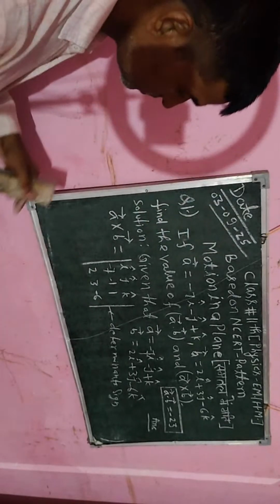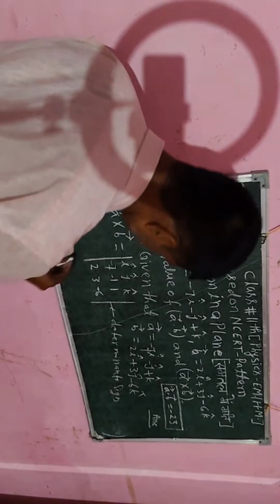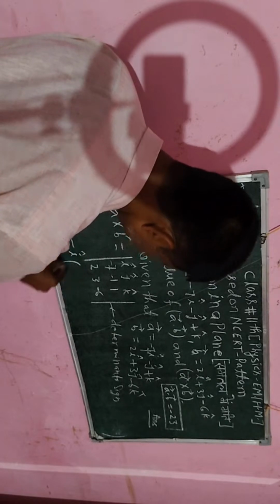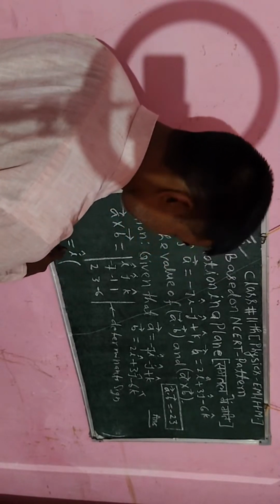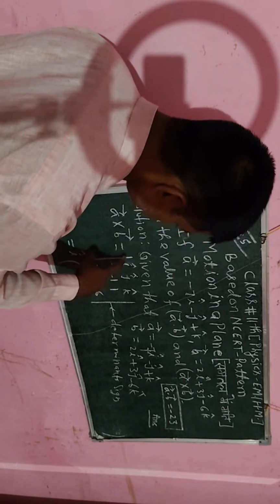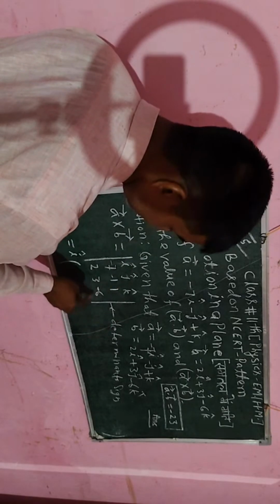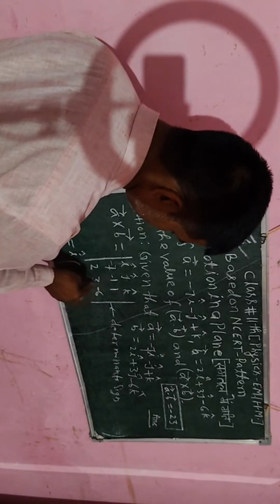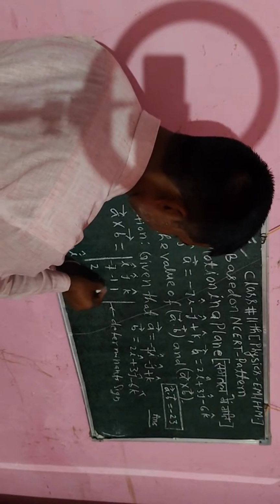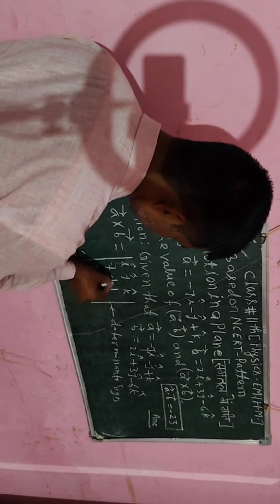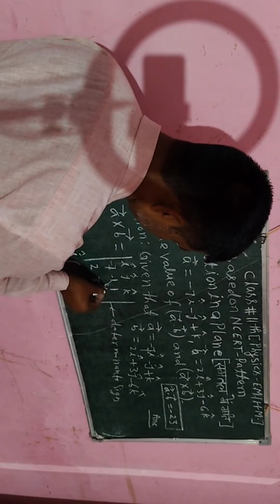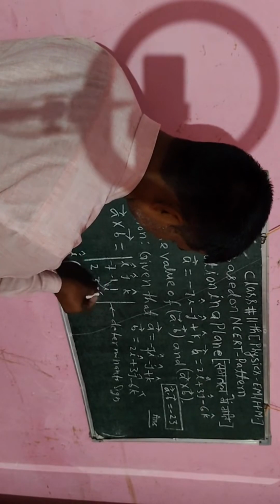Okay, so you concentrate here. I am going to expand here. Now here I will write vector i cap. For vector i cap I have taken its sign constant. So this column I will eliminate first. So here I will take -1, 3, 1 and -6. So I will do cross multiplication. I will multiply this value and also this value.